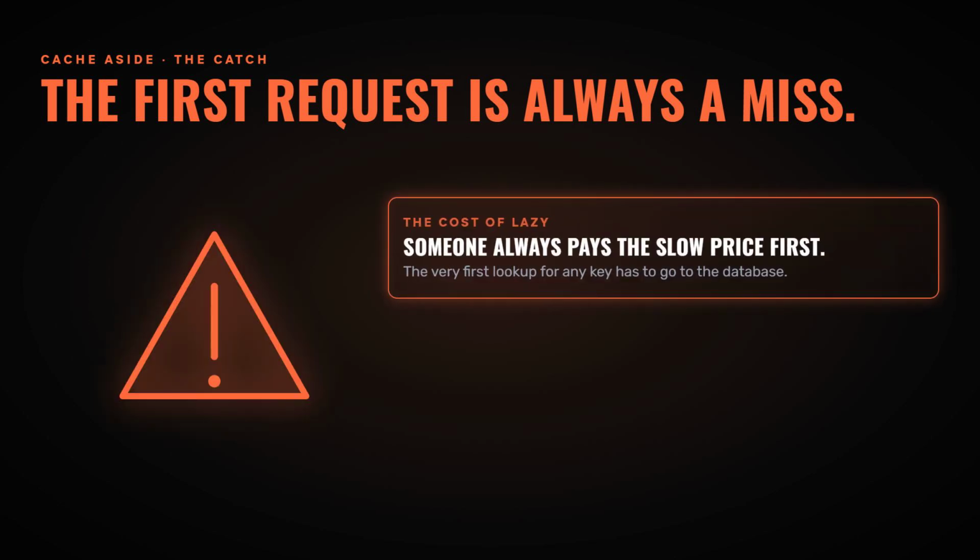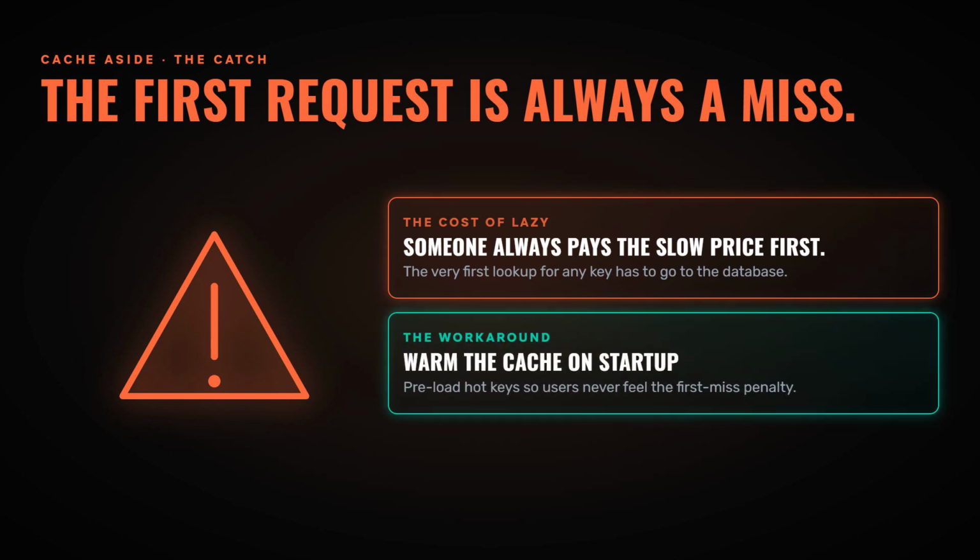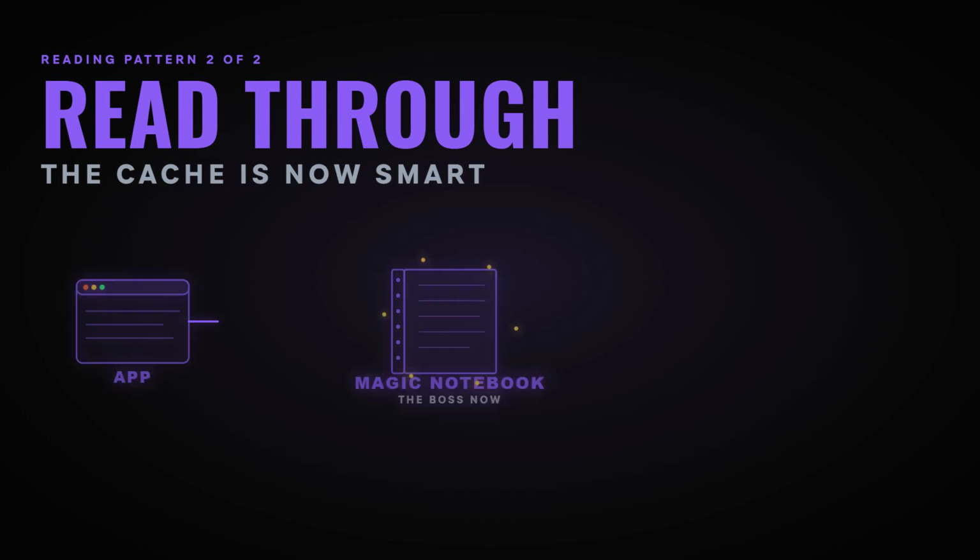Now the write side. The first writing pattern is write through. Now your user changes something, a new profile photo. Where does it go? In write through, the rule is simple and strict. Every write goes through the cache and the database together at the same time before you say done. Your assistant takes a new document and in one motion scribbles it in the notebook and files it in the cabinet. They don't tell you saved until both are updated synchronously, no shortcuts.